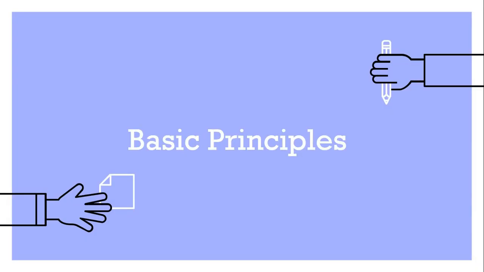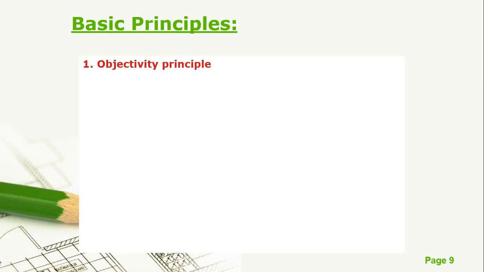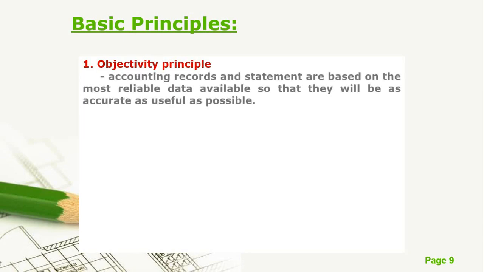And we have here basic principles. So, what are the basic principles? Una, we have the objectivity principle. Okay? So, again, GAAP, Generally Accepted Accounting Principles. We have basic principles here. Objectivity principle: accounting records and statements are based on the most reliable data available so that they will be as accurate and as useful as possible.